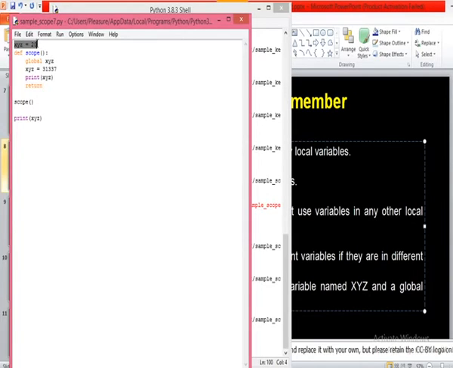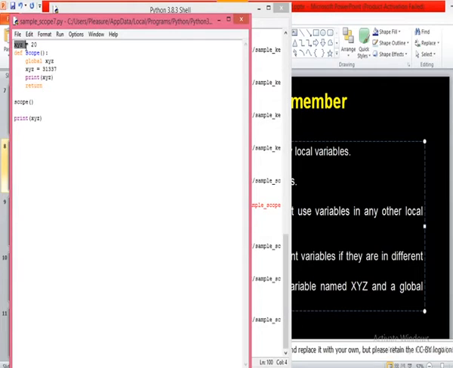This is a global variable, right? So if you want to use the same global variable within the function, to modify it in the function, then you can use the global statement here. So if you write global xyz, then this variable will be considered as a global variable instead of a local variable, and its value will be changed to 31,337. That means now 20 will be overwritten with 31,337. Are you getting my point?